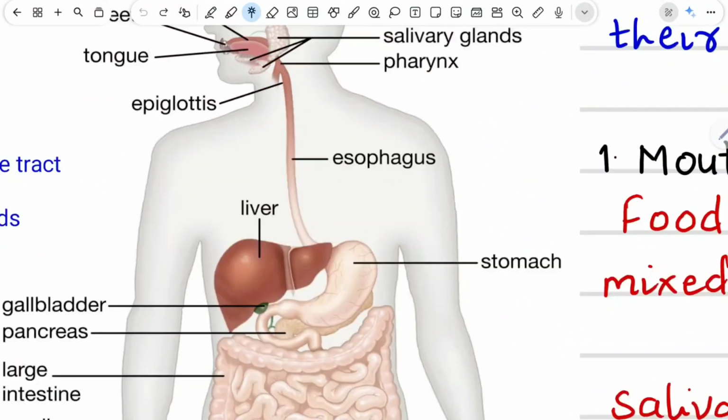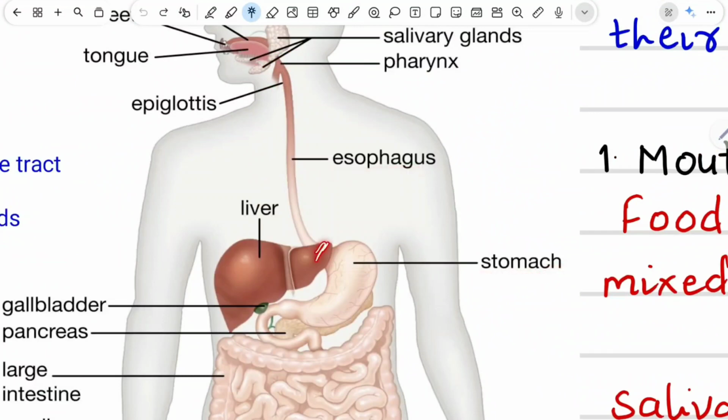Apart from this, there are various sphincter muscles present in the digestive tract. Now, what is the role of the sphincter muscle? Let us understand this with the help of an example. For example, there is a sphincter muscle present between the esophagus and the stomach.